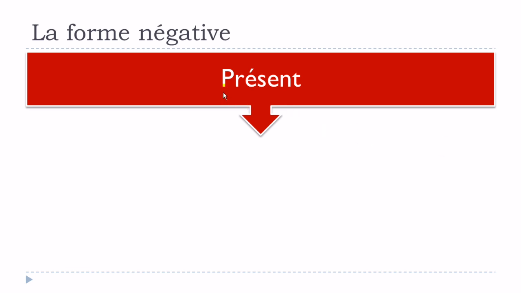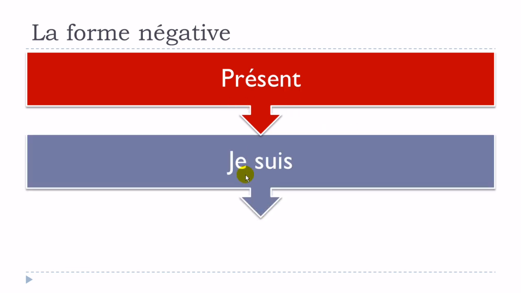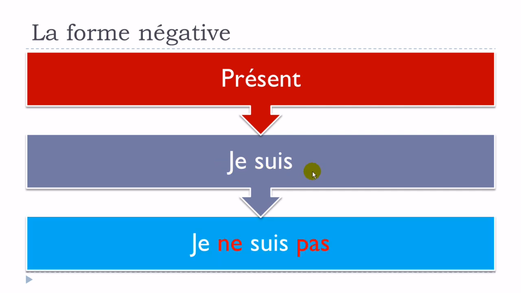So let's see how it will go with the présent, for instance. So you take je suis, okay, I am, and then basically it's quite simple to make the negative form as well. If you remember what I just said, you get this first part ne, okay, then you put the verb, and after that you put this pas. Je ne suis pas. Okay?